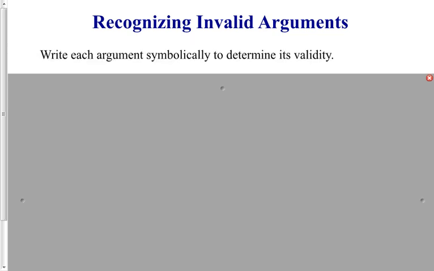Next, we're going to apply our rules of logic to recognizing invalid arguments. It's going to be very important when trying to recognize invalid arguments that you simply try to apply the rules of logic. If a rule of logic is applied, then it's a valid argument. If a rule of logic is not applied, then it's an invalid argument. Let's look at some examples.